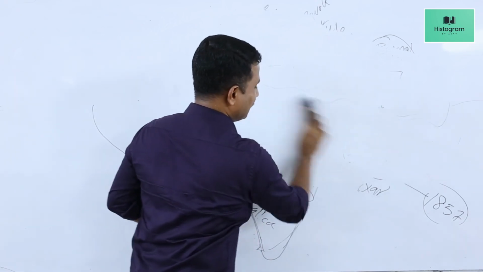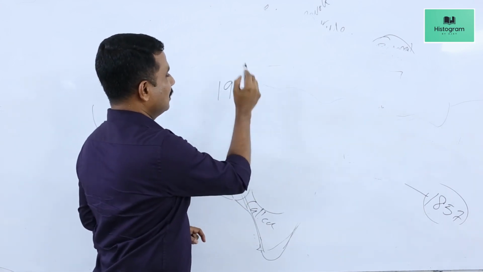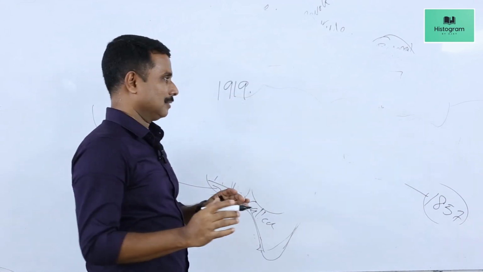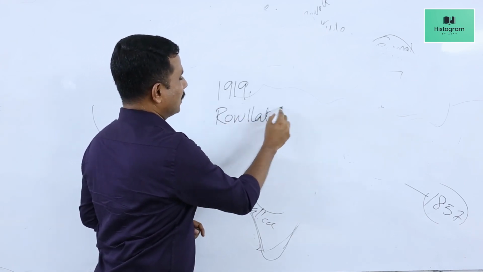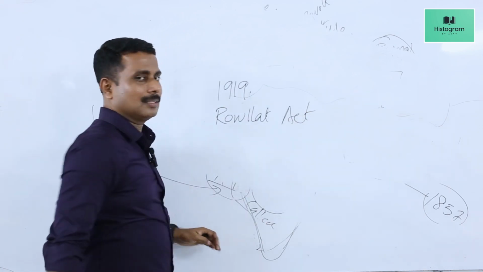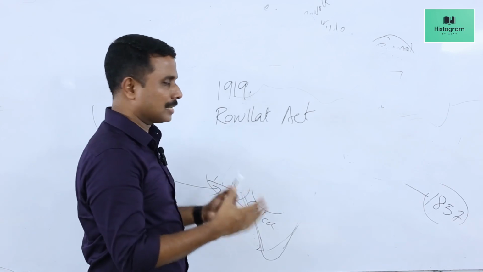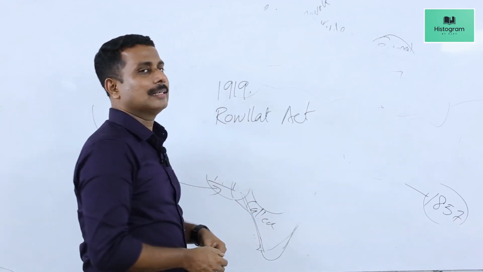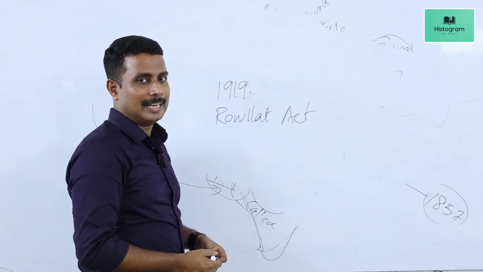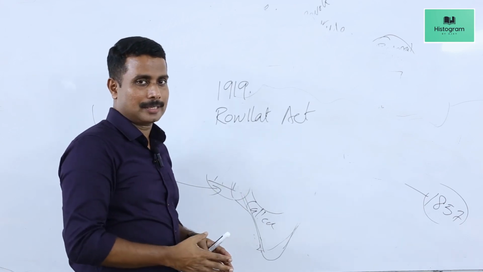And in 1919, there was an agitation against an act passed by the British known as the Rowlatt Act, which gave powers to the British administrators to arrest any Indian and keep him in detention. Any person could be arrested and kept in jail by the British authorities.